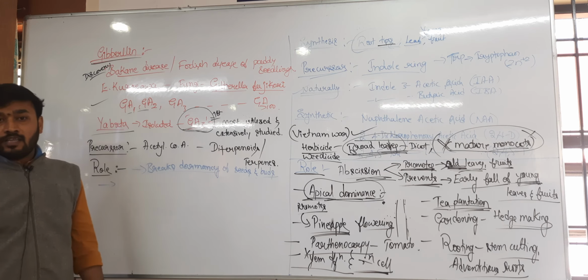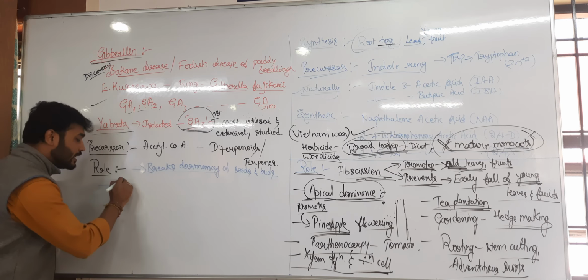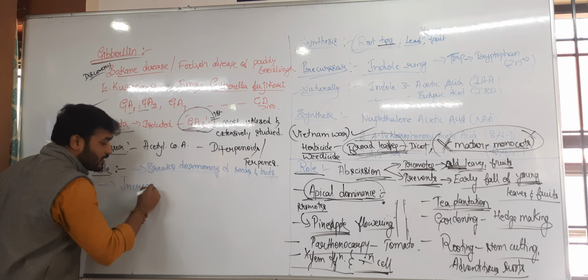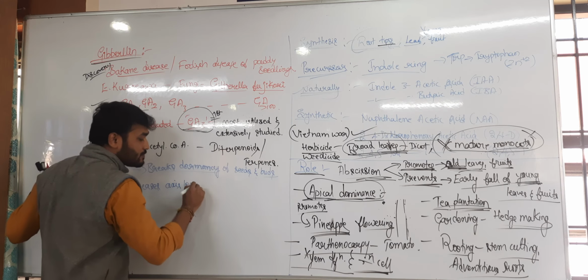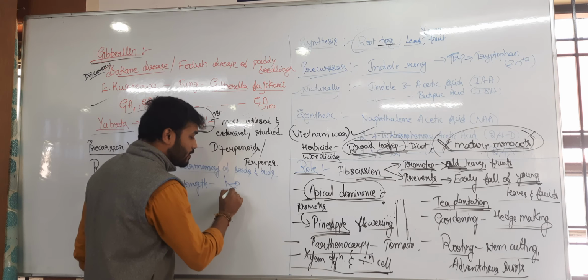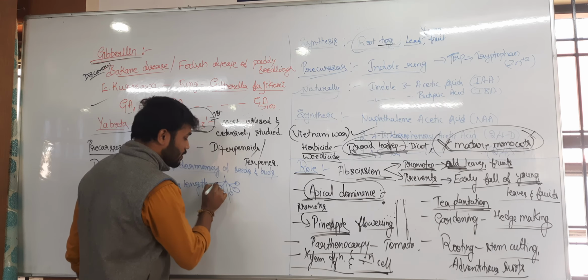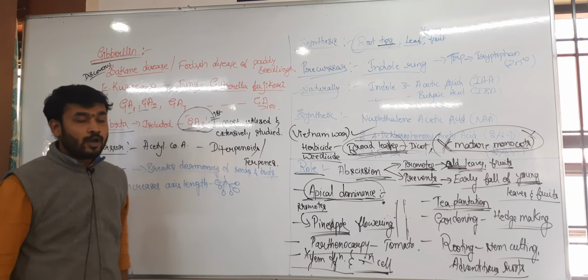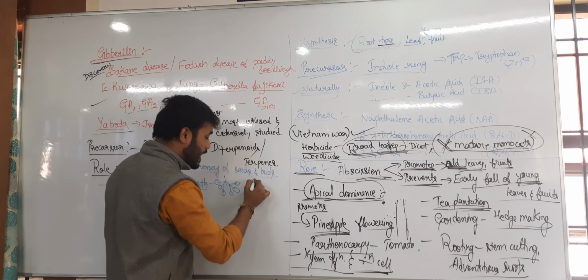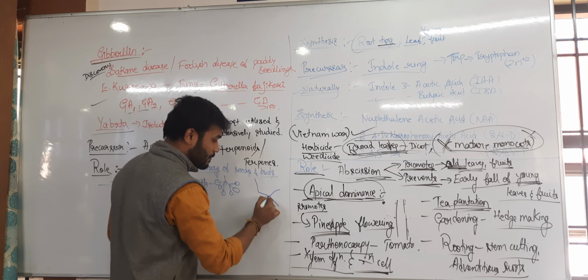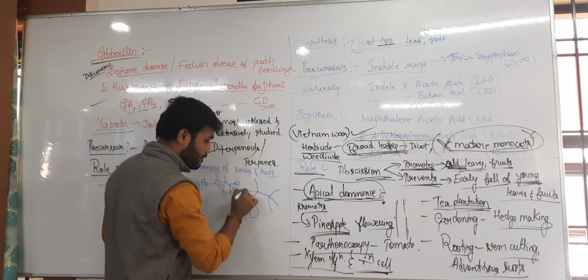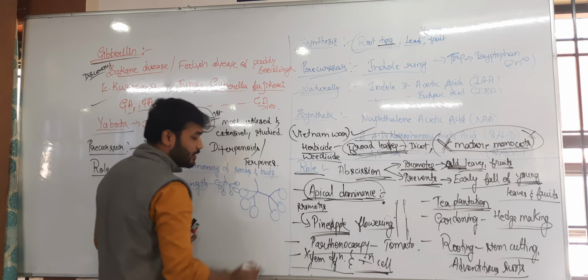Then along with that, it plays major roles: it increases the length of the axis. See, in a grape bunch you can see the axis which is bearing the fruit, but if I increase the length of the axis by applying gibberellic acid, what is the change I made here?